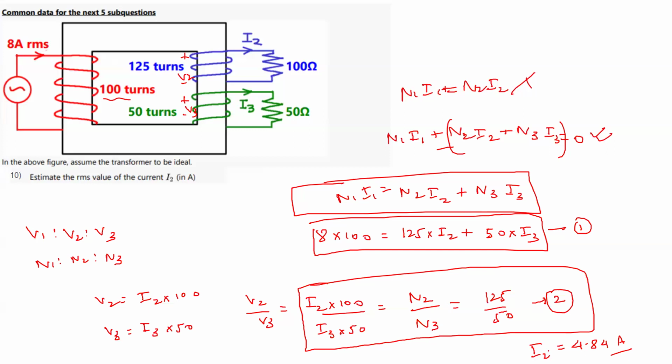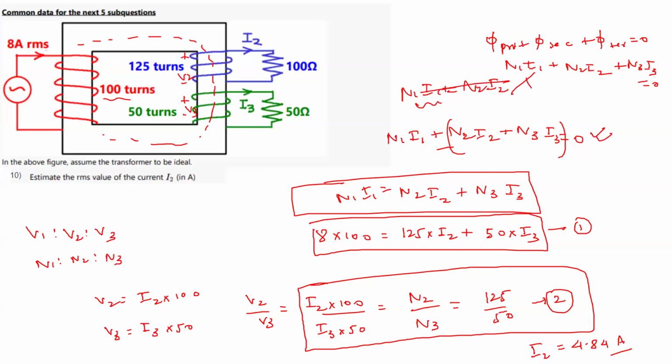So this is how you can find it. You have two equations, and remember the MMF balance for this three winding transformer will not be N1 I1 equals N2 I2, because you now have three fluxes. There will be flux due to the primary winding, flux due to the secondary winding, and flux due to the tertiary winding. If I apply MMF balance, it will come like that. It will not be N1 I1 equals N2 I2. That is only valid for a two winding transformer case.